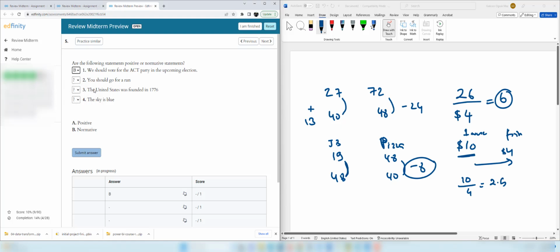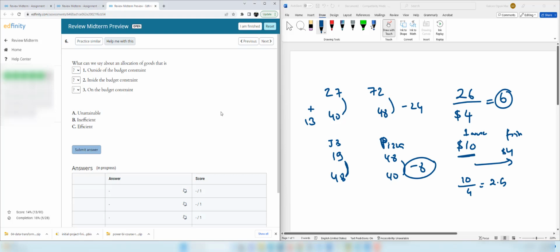You should go for a run. The same, there is no fact or data here, it's a normative statement. The United States was founded in 1776. This is a positive statement because it's a fact. The sky is blue, it's a fact as well, it's a positive statement.